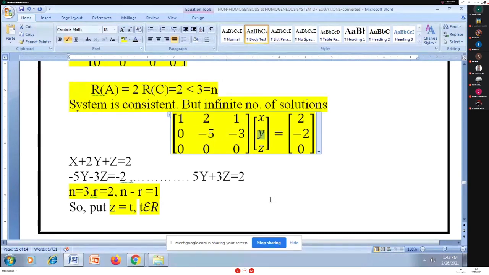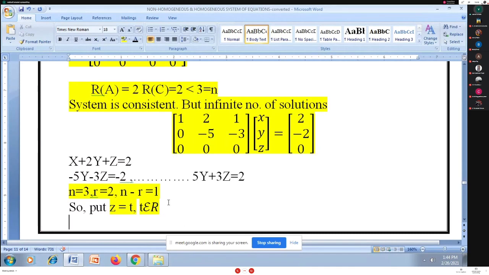So z and p will be arbitrary. t and p belong to R. I will consider it that way. For this example, I am having n minus r is equal to 1. I am substituting z is equal to t. So I have one value for the unknown, z is equal to t. I must also get values for x and y.